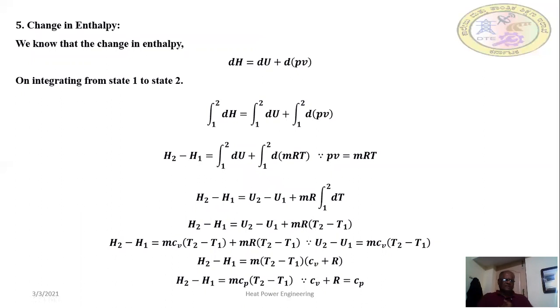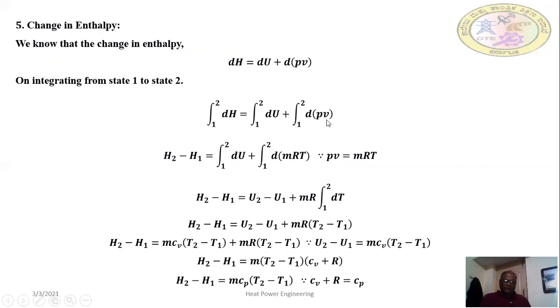The next one is enthalpy. You know that enthalpy is the summation of the internal energy and the product of the pressure and the volume. Here the volume remains constant. Only pressure changes. Because of the change in pressure, this equation is formed.